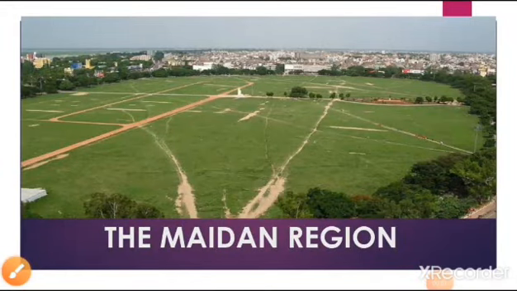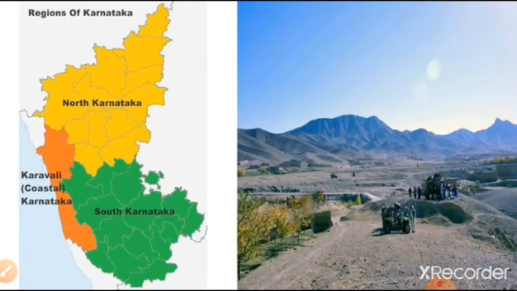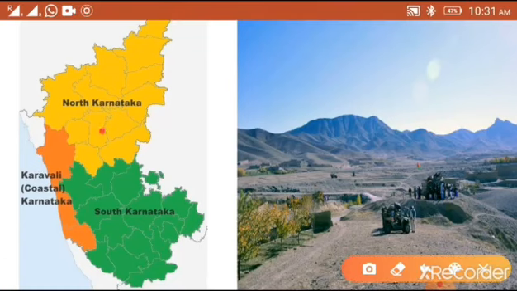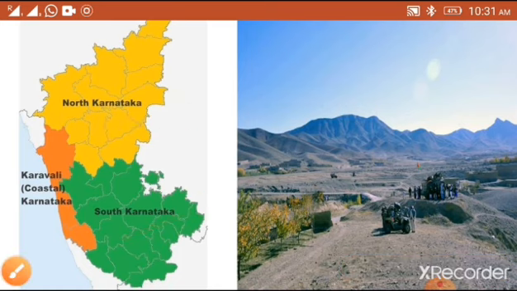Good morning students. After learning coastal plain and Malnad, let us go to the last topic, the Maidan region. Maidan region is divided into two, northern Maidan and southern Maidan. Now let us study about Maidan region.